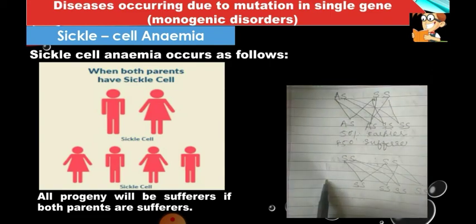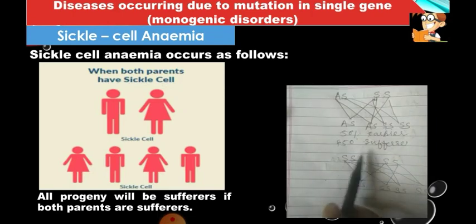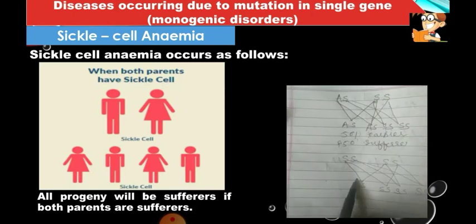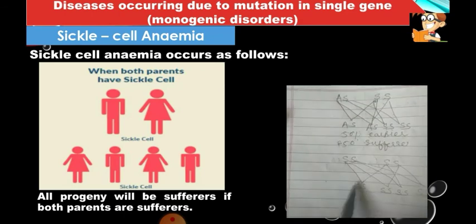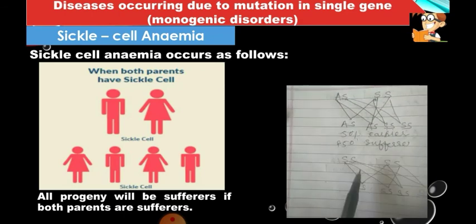Any of this combination, at least one of them can be a carrier or a sufferer. Since it is a very dreadful disease, it has to be stopped before marriage only. The blood needs to be checked. Okay. Now let's continue a little further.